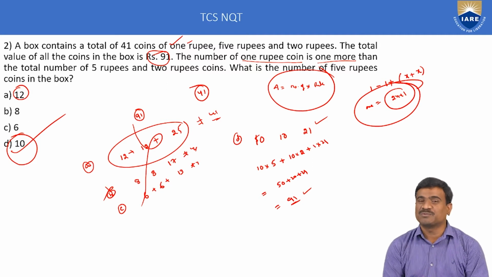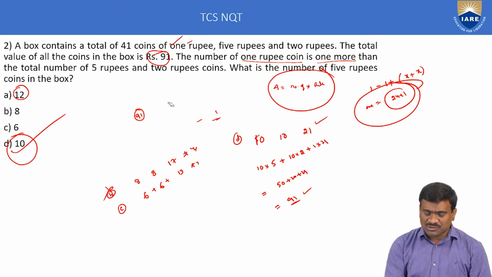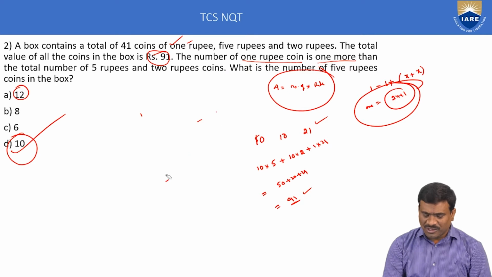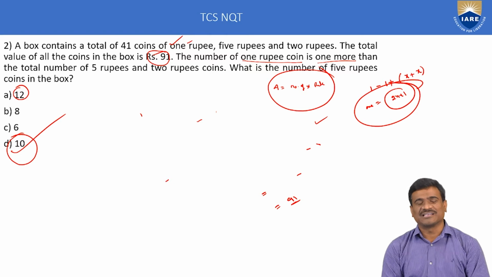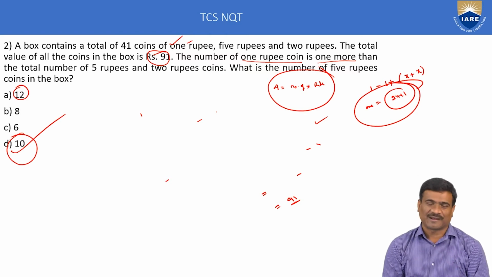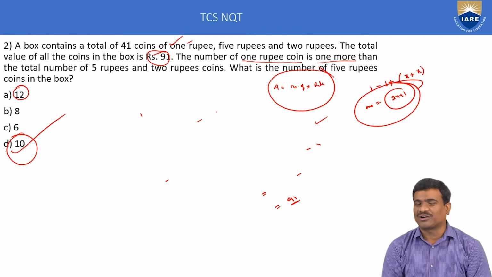This problem belongs to ratio and proportion or the linear equation method. The next, second method is using the assumption method. Let 5 rupee coins be equal to x and 2 rupee coins again equal to x. Then 1 rupee coins is equal to 1 plus 2x, which is 2x plus 1. The total number of coins is equal to 41.